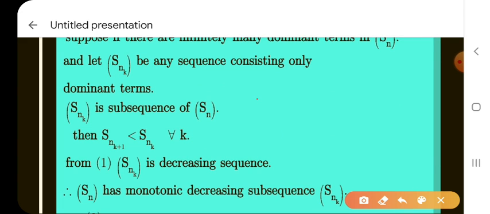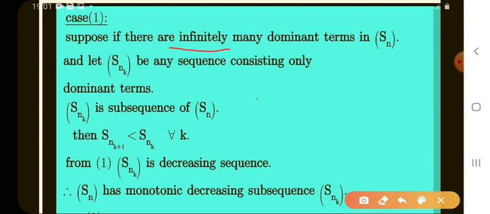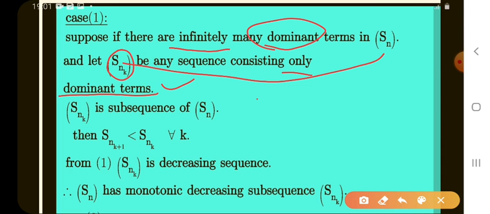In case 1, what we let here: suppose S_n has infinitely many dominating terms, infinitely meaning a lot of dominating terms. Next, we take a subsequence. What does this sequence consist of? Only dominating terms. So S_nk is a subsequence of S_n. Now I take a term from the dominating terms, which is the dominating term of all the remaining dominant terms.